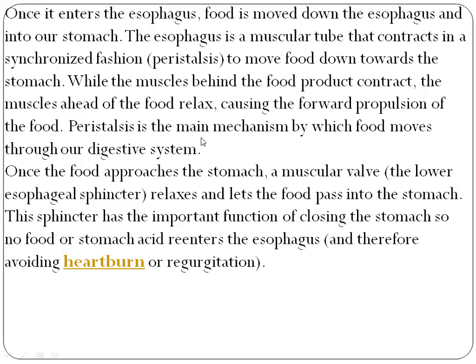Peristalsis is the main mechanism by which food moves throughout our digestive system. Once the food approaches the stomach, a muscular valve, the lower esophageal sphincter, relaxes and lets the food pass into the stomach. This sphincter has the important function of closing the stomach so no food or stomach acid re-enters the esophagus, avoiding heartburn or regurgitation.